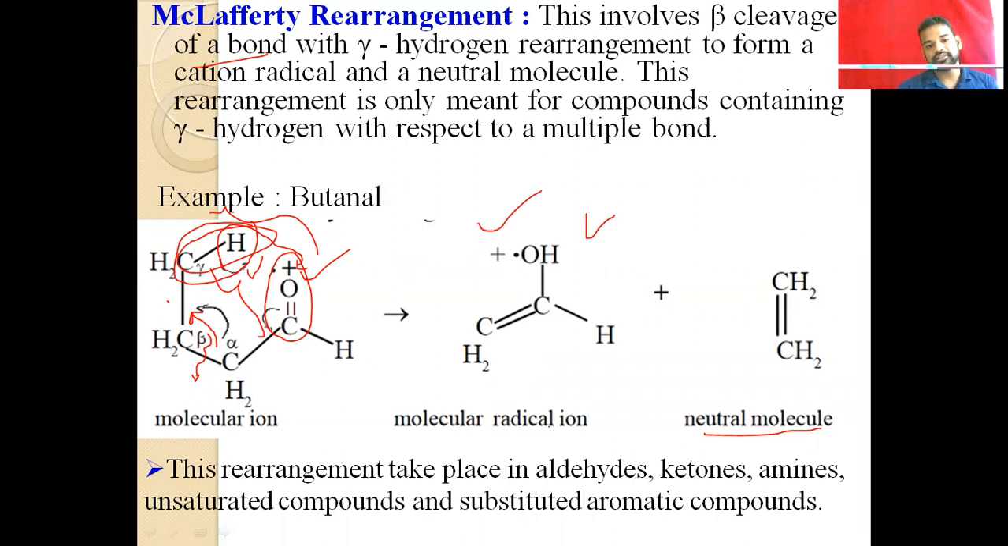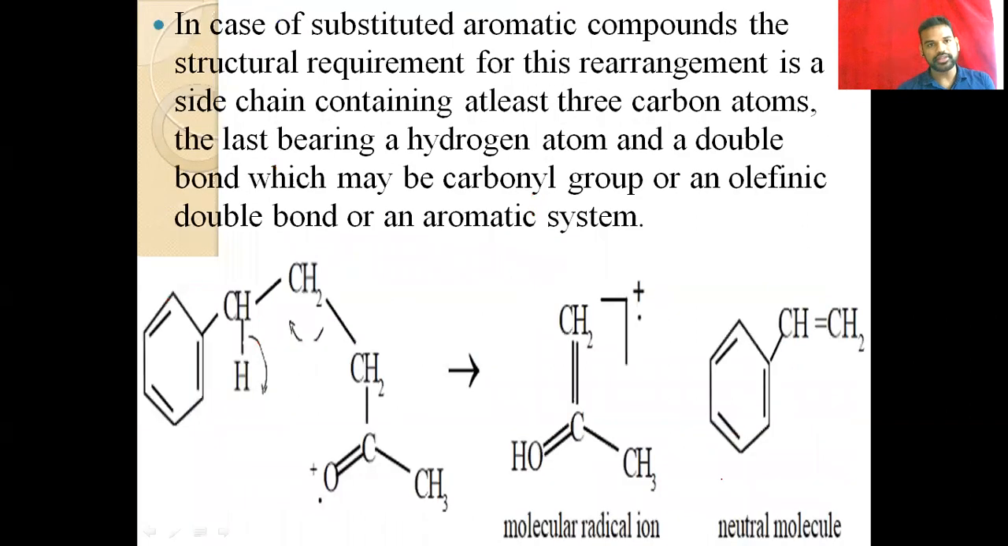And this rearrangement takes place in aldehydes, ketones, amides, and unsaturated compounds. The first condition, as I said: aldehydes have the carbon double bond oxygen, that means a carbonyl group. Ketones also have the carbonyl group, and in the case of amides also, so correction here, amides are also having the carbon double bond. So all these compounds have the carbonyl group, then we can expect this type of rearrangement.